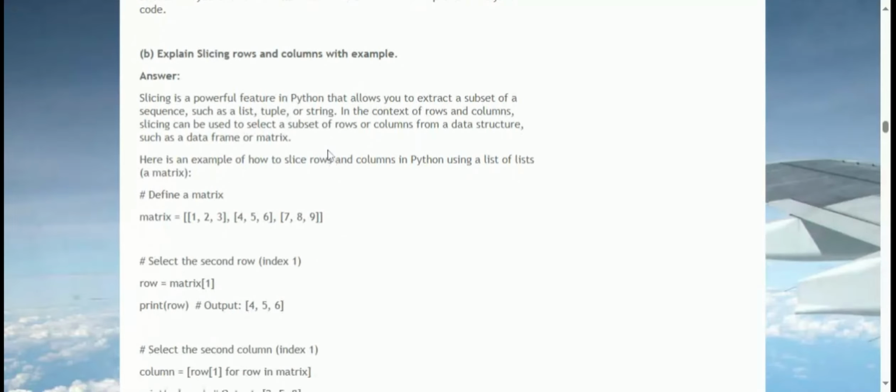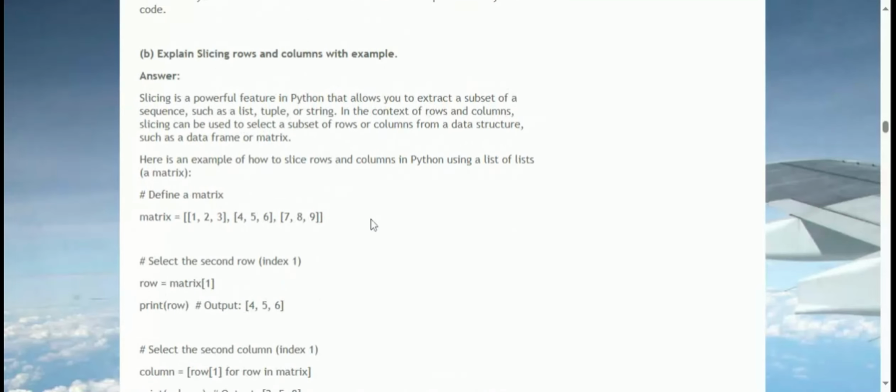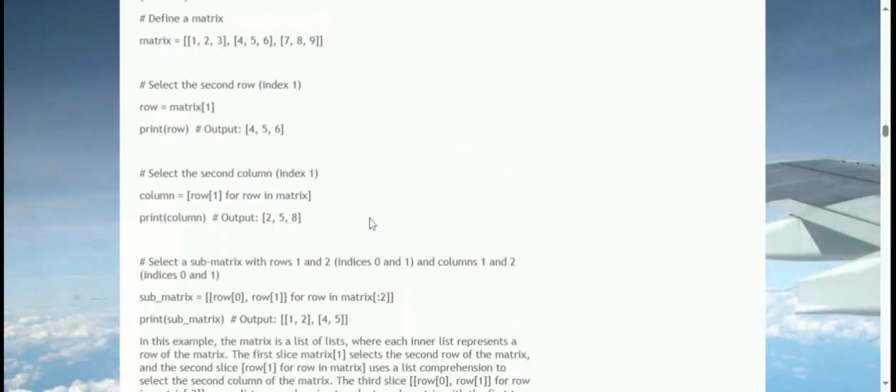# Define a matrix: matrix = [[1, 2, 3], [4, 5, 6], [7, 8, 9]]. # Select the second row, index 1: row = matrix[1]. print(row) # Output: [4, 5, 6]. # Select the second column, index 1: column = [row[1] for row in matrix]. print(column) # Output: [2, 5, 8].